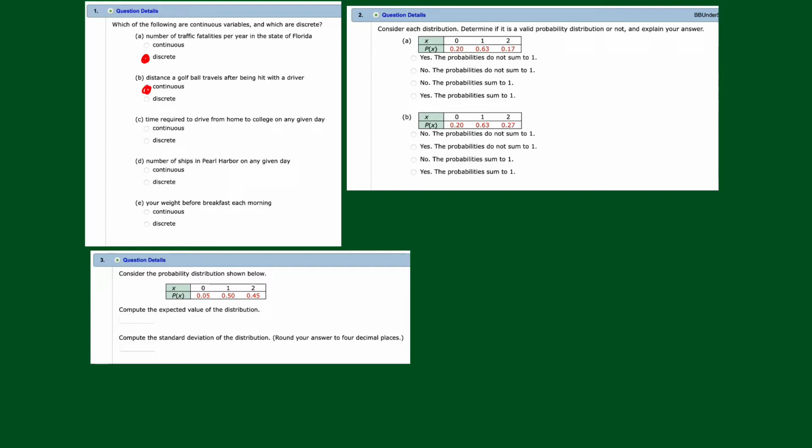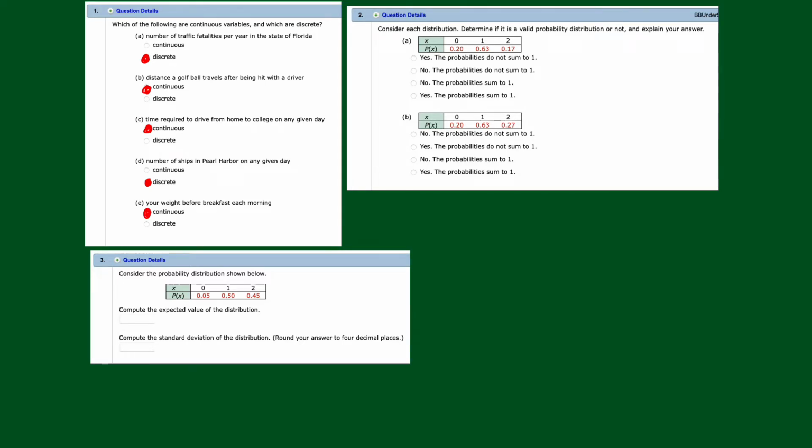Time, all right, now in part C, this is time. Time is continuous. The time to drive home. All right, so that's going to be continuous. D, the number of ships in Pearl Harbor on any given day. Well, it's the number, it's a count. That's going to be discrete. And E, your weight. All right, well, weight is continuous. It's a measurement. So there's number 1.